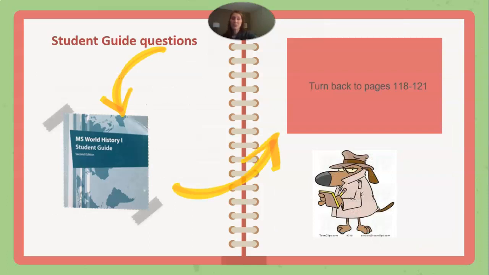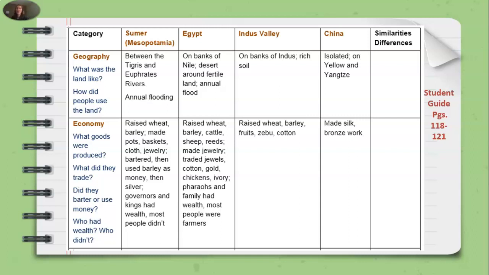And now we come to your student guide. So go ahead and turn back to pages 118 to 121. And this will look familiar to you. You filled in information about Sumer and Egypt. You have not yet filled in information about the Indus Valley or China. So please go ahead and take some time. You can pause this video and you can fill in the information about the Indus Valley, which we just finished studying, and then about China.